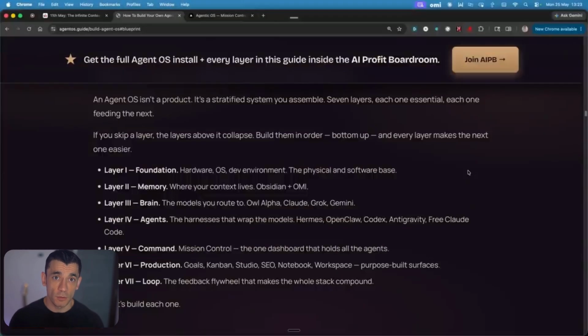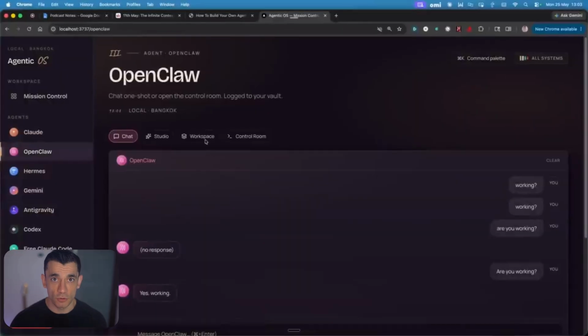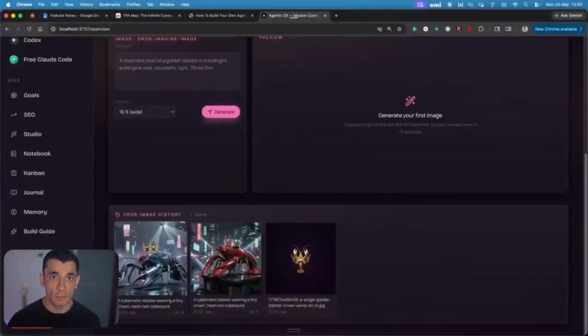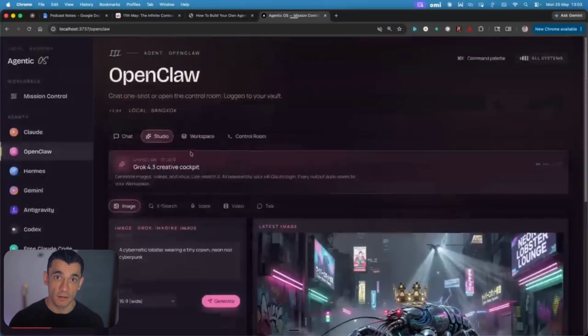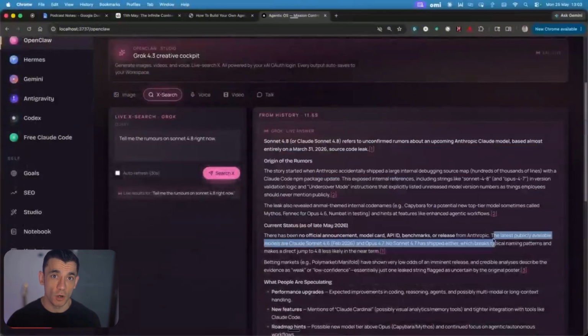Layer 5 is your command center. A Next.js dashboard that lives at localhost 3737 on your machine. On the left, a sidebar of every agent. On the right, tabs for your workspace, Kanban, Studio, and Notebook. One place, one memory layer. Every agent connected. This is what turns a bunch of separate terminal windows into an actual operating system.